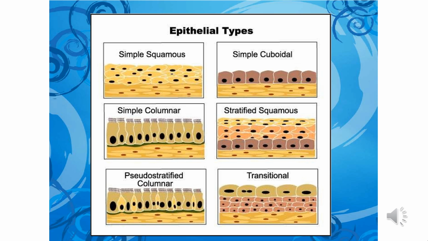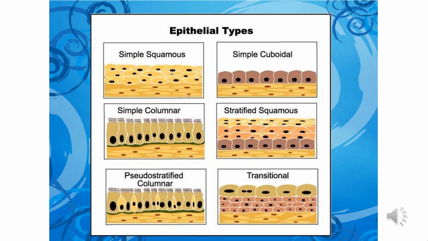Next type is simple cuboidal epithelium. These cells may look polygonal. The nuclei are rounded and lie in the center of the cells. The cells of cuboidal epithelium often form microvilli on their free surface, giving a brush-like appearance to the free border, called brush-bordered cuboidal epithelium. They are present in the small salivary and pancreatic ducts, thyroid follicles, parts of the membranous labyrinth, and proximal and distal convoluted tubules. Their function is protection, secretion, absorption, excretion, and gamete formation.